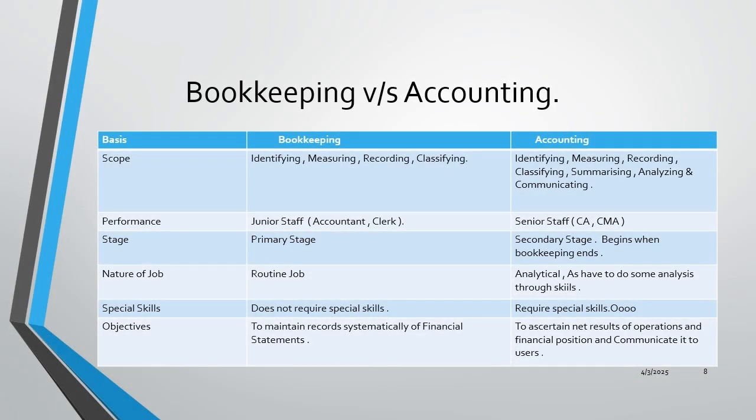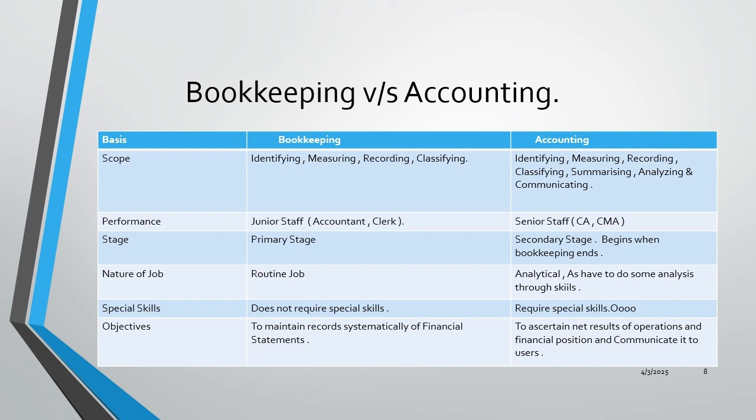Now we have the difference between bookkeeping and accounting. On the scope basis, bookkeeping is identifying, measuring, recording, classifying, and accounting is identifying, measuring, recording, classifying, summarizing, analyzing and communicating. On the performance basis, bookkeeping has junior staff like accountant clerks, and in accounting there is senior staff like CA, CMA. Bookkeeping is the primary stage and accounting is the secondary stage, as it begins when bookkeeping ends.